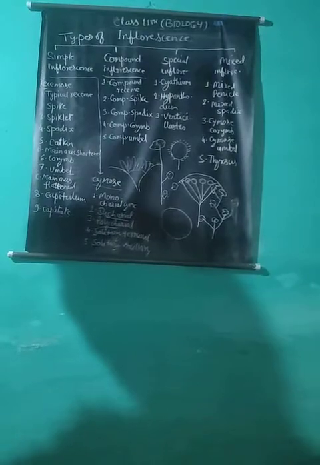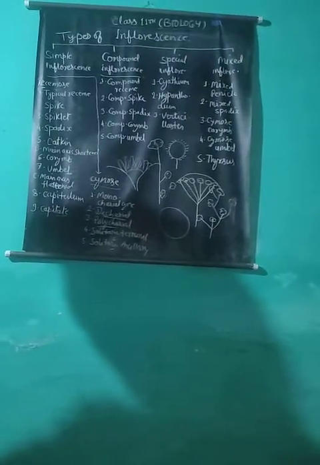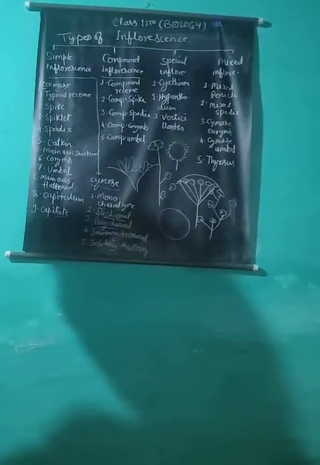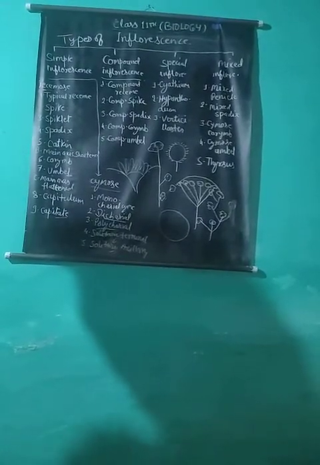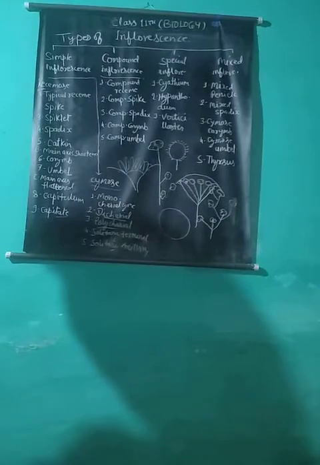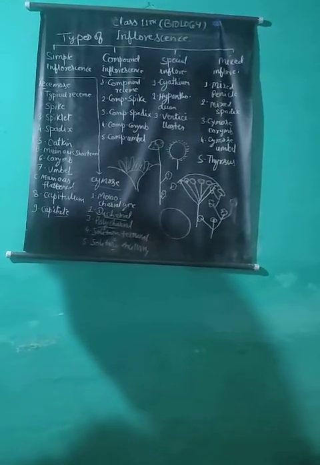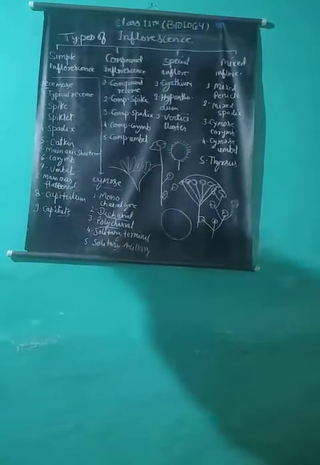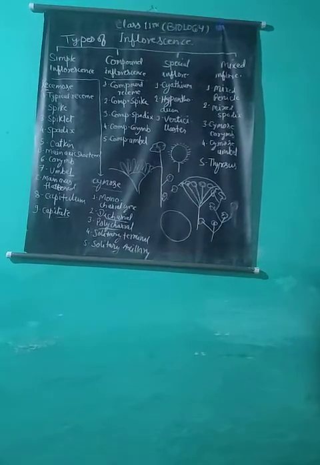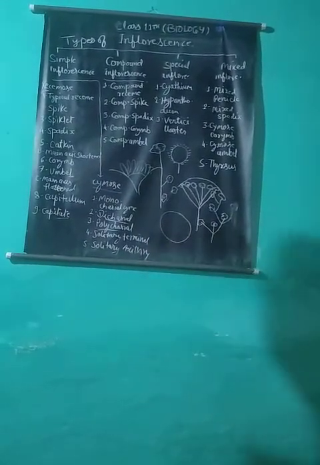Example: Argemone or poppy. Solitary axillary: in which the axillary bud arising from the axil of a leaf terminates into a flower. Example: China rose or hibiscus, where only a single flower arises from a peduncle.